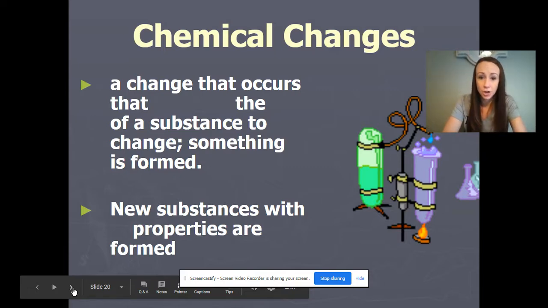So moving on to chemical changes. When we have a chemical change, we also have a chemical reaction. When a chemical reaction happens, bonds are being broken and rearranged. It is a change that causes the identity of the substance to change. You have a new substance with new properties being formed. Again, that's very important. Your new substance, the product, is totally different than the original reactants, and since it's totally different, it has its own unique properties.